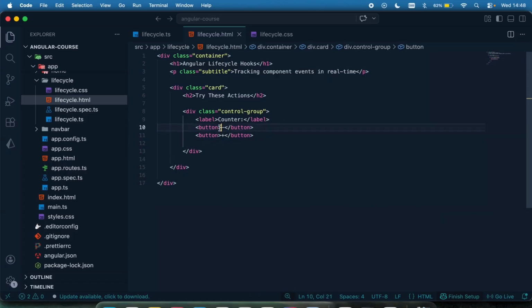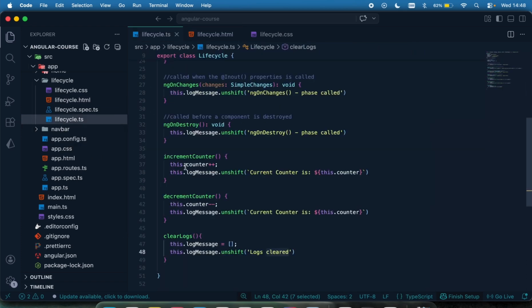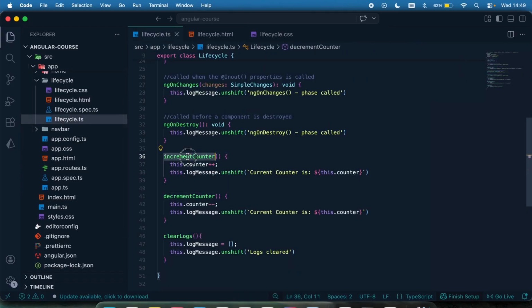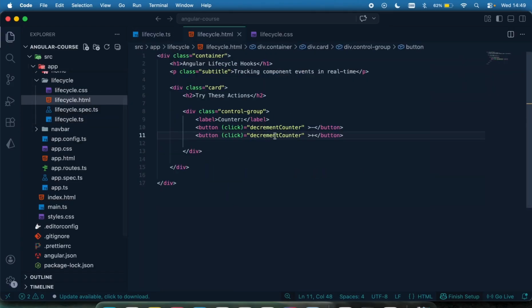This is going to be a minus, and the other one is going to be plus, and this is going to have an event binding, which is a click. When you click on this button, you want to call the decrement counter, this one right here. And when you click on this other one, you want to call the increment counter like this.